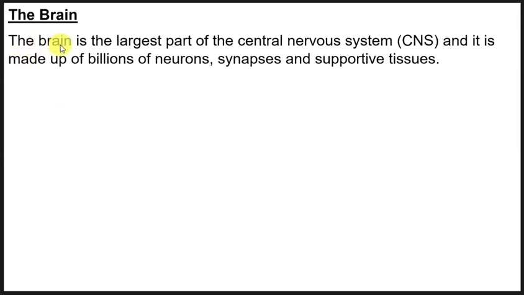So you must understand, guys, that the brain is the largest part of the central nervous system, and it is made up of billions of neurons, synapses, and supportive tissues.